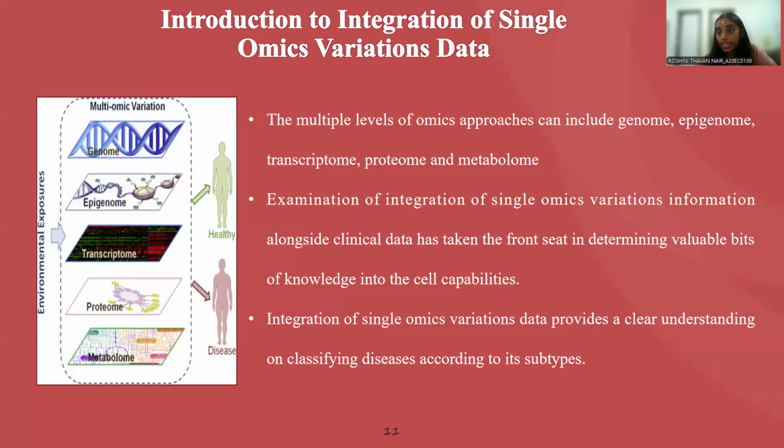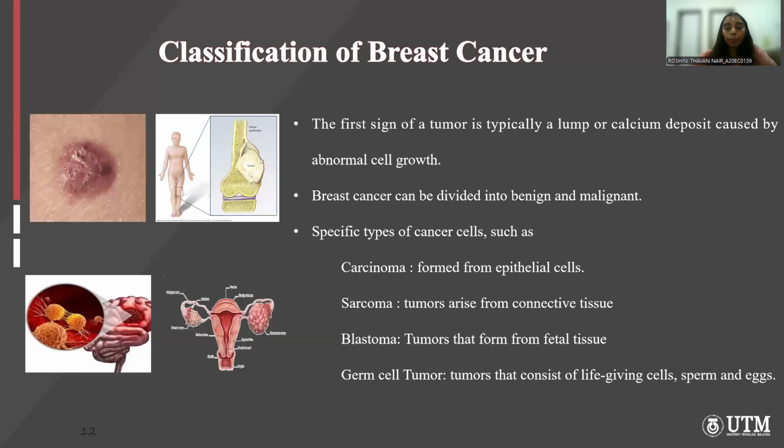So here is the introduction to the integration of single omics variations data. The multiple levels of omics approaches can include genome, epigenome, transcriptome, proteome, and metabolome. The examination of integration of single omics variation information alongside a clinical data set has taken the front seat in determining valuable insights into cell capabilities. The integration of single omics variations data provides a clear understanding on classifying disease according to its subtype.